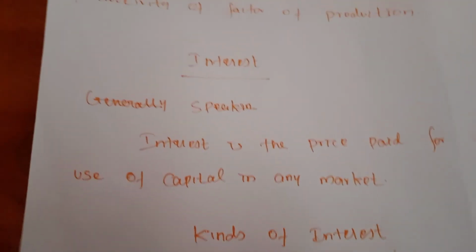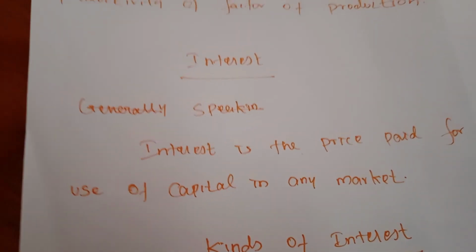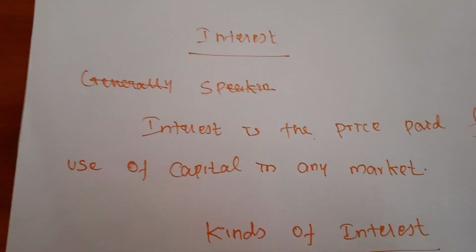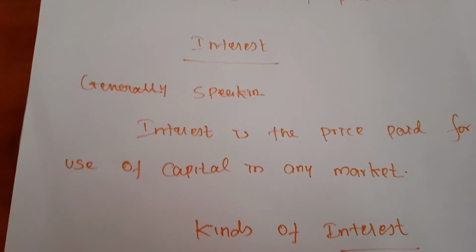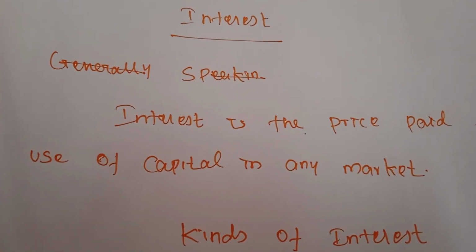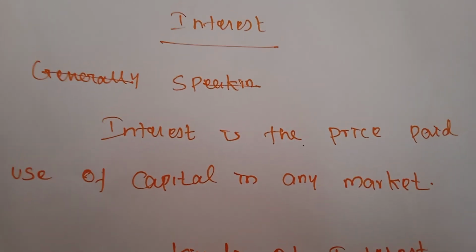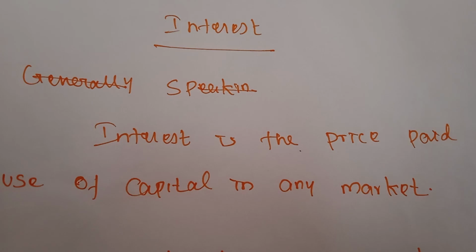So the next topic is interest. This is also one of the forms of distribution. The interest. Who will get the interest? The capital only will get the interest. So generally speaking, interest is a payment made by a borrower to the lender for the money borrowed.